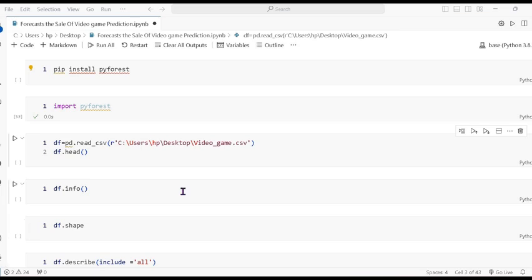Hello everyone. In machine learning, today's project is forecasting the sale of video games. As we know, there is a craze for video games, so at that time we predict the sale value of the video game. First, you will have to install this library, PyForest. Now import this library, and this is the data path and the data name, video game.